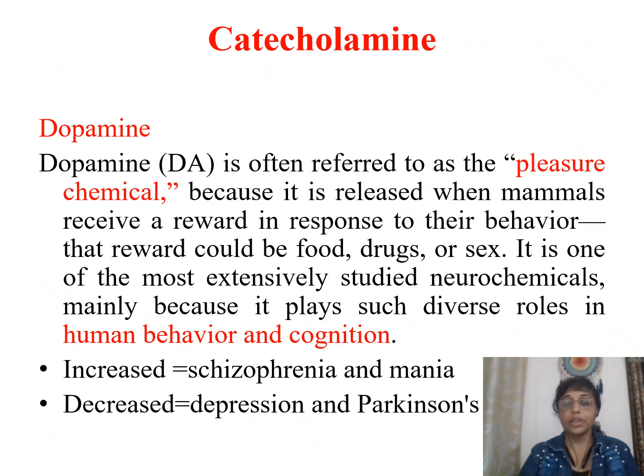Catecholamine group of neurotransmitters. First one is dopamine. Dopamine is often referred to as the pleasure chemical because it is released when mammals receive a reward in response to their behavior. That reward could be food, drugs, or sex. It is one of the most extensively studied neurochemicals, mainly because it plays such diverse roles in human behavior and cognition. Dopamine is increased in schizophrenia and manic patients and decreased in depression and Parkinson's disease.